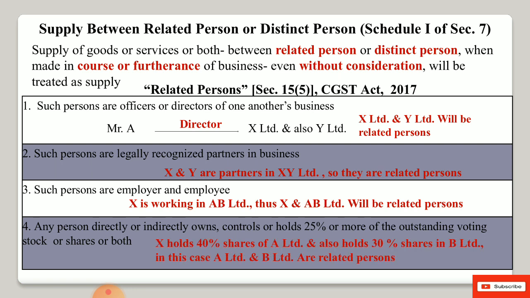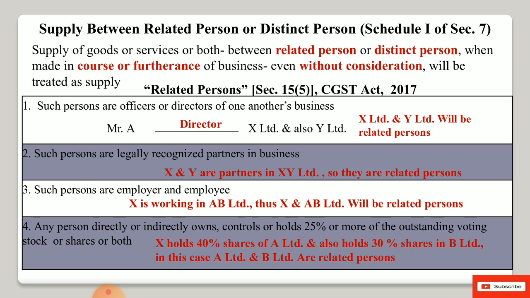For example, Mr. X holds 40% shares of A Limited and also holds 30% shares of B Limited. It means Mr. X is holding more than 25% in each. So A Limited and B Limited will be related persons under GST, because any person directly or indirectly owns or controls.